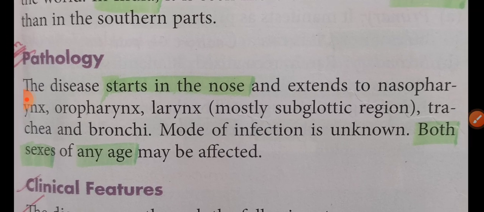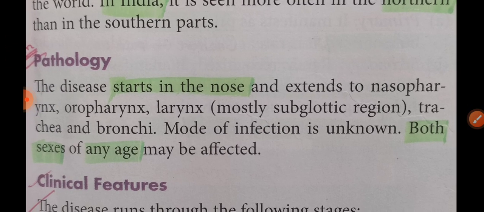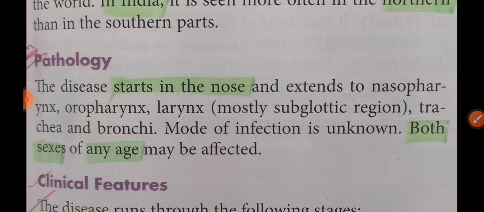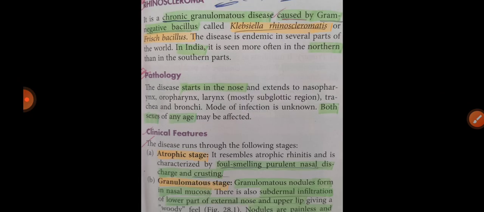Okay, what is the pathology behind it? The disease starts in the nose, extends to the nasopharynx, oropharynx, larynx, trachea and bronchi. It starts in the nose and comes all the way down. Both sexes and any age can be affected. Male, female, no age or sex predilection.